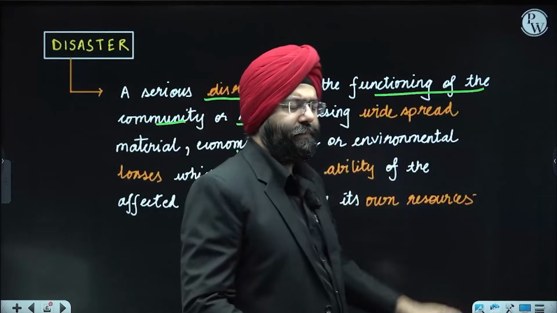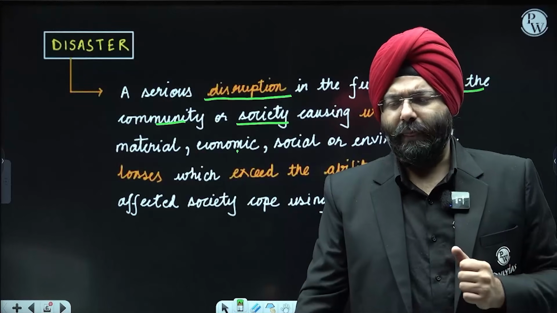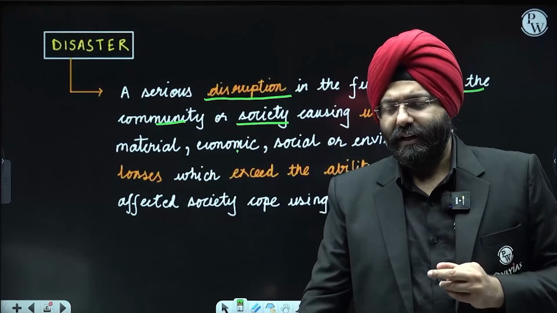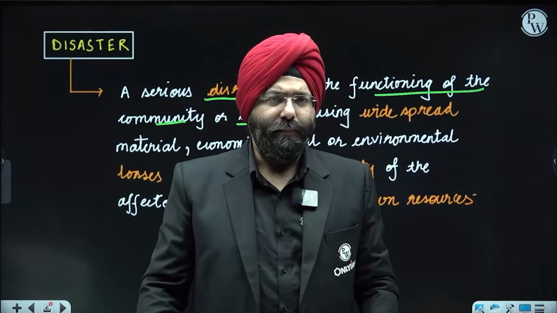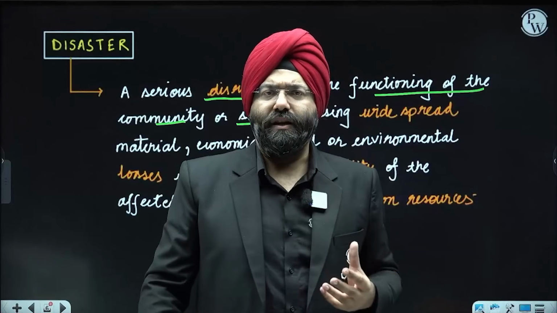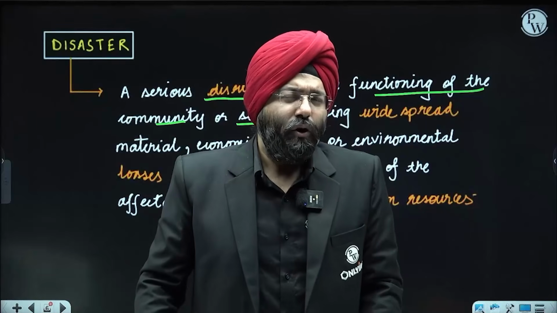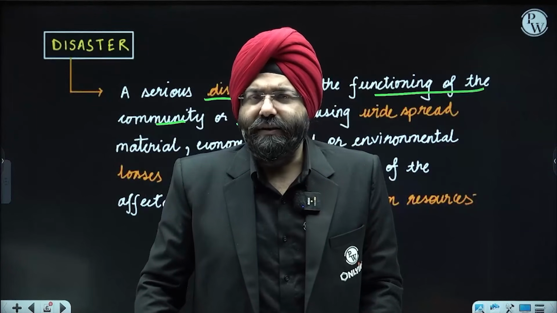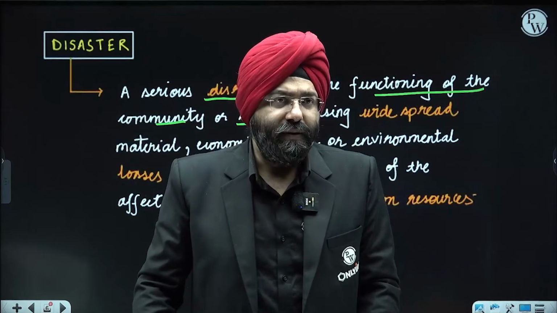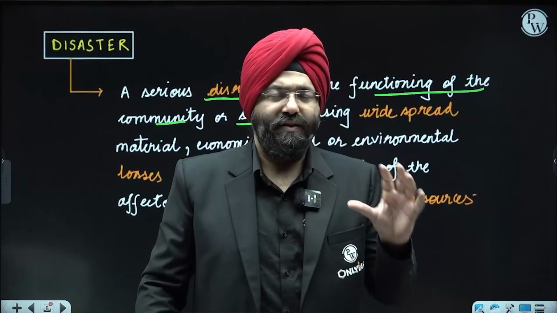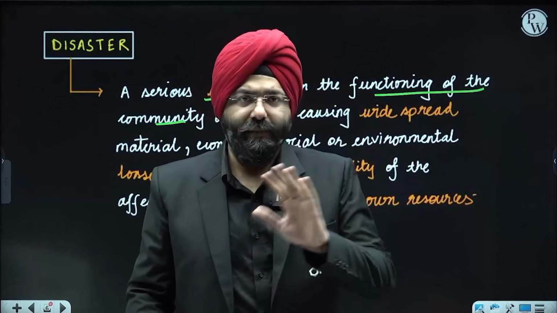Now, let us take an example. Have you ever seen the tsunami disaster that happened in Japan, right? In spite of being a developed nation, they have the resources, but the whole world came together. Even India exported a lot of necessities, the United States, Germany, and so many countries. Why? Because the disaster was so severe that it impacted every instance of every life that was present in Japan. That is why, please remember, something that is leading to widespread losses. Now, that can be natural, that can be man-made also. It depends upon the scenario.